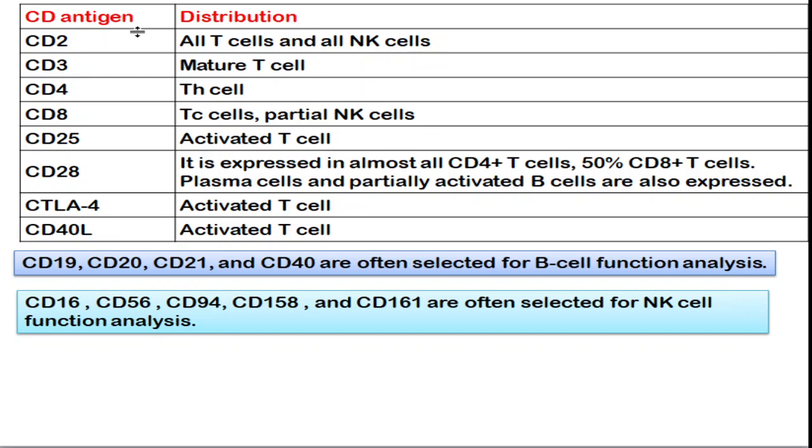These are the CD antigens for identifying a T cell. CD2 is present in all T cells and all NK cells, whereas CD3 is present only in mature T cells, CD4 is present in T helper cells, CD8 is present in Tc cells, and CD25 is present only in activated T cells. Similarly, CTLA4 and CD40L are also present only in activated T cells. CD28 is present in almost all CD4 T helper cells and in 50% of the CD8 T cell population, and in addition it is present in plasma cells and also in activated B cells.